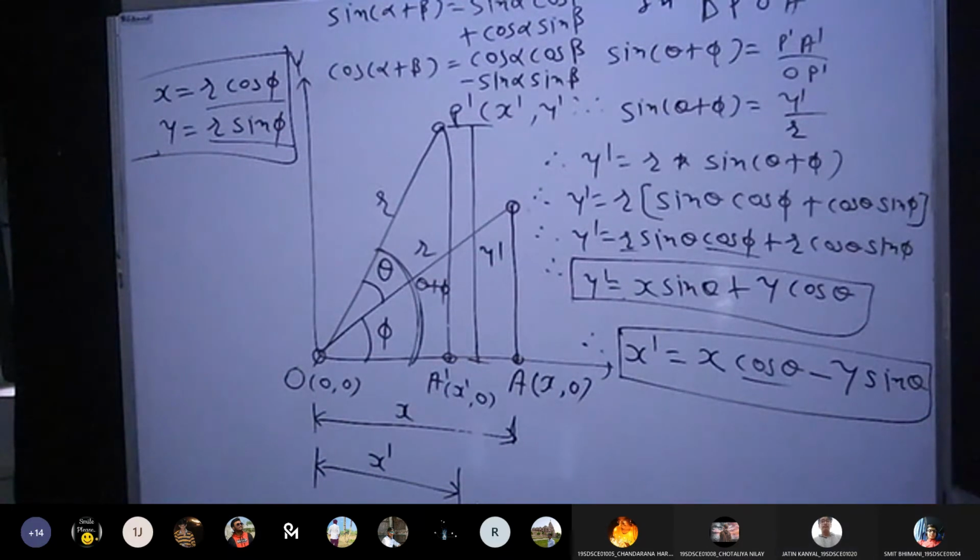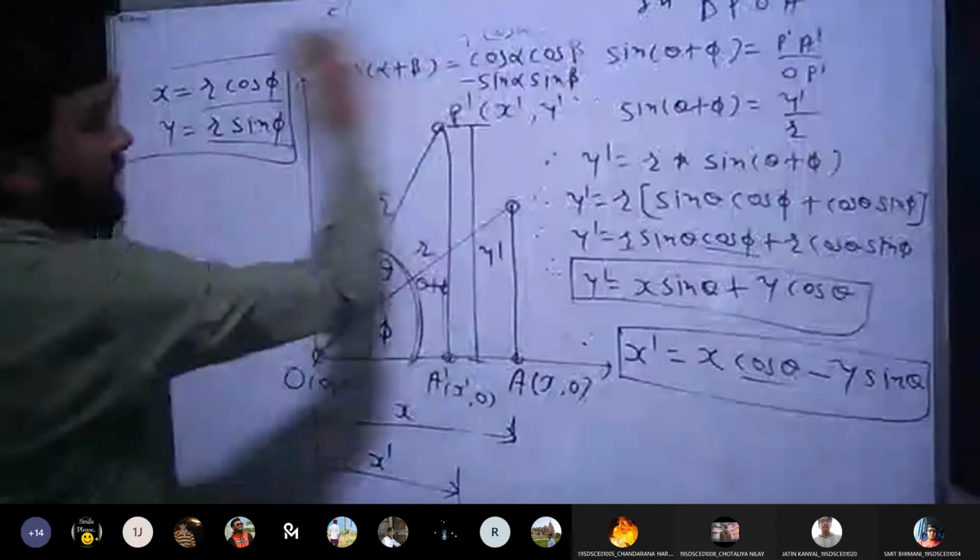Okay, so now let me write both the equations here and let me remove everything.